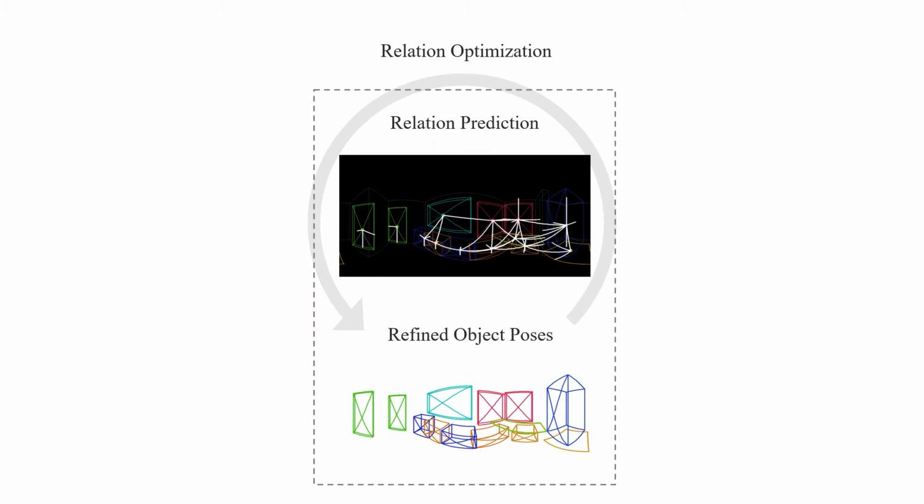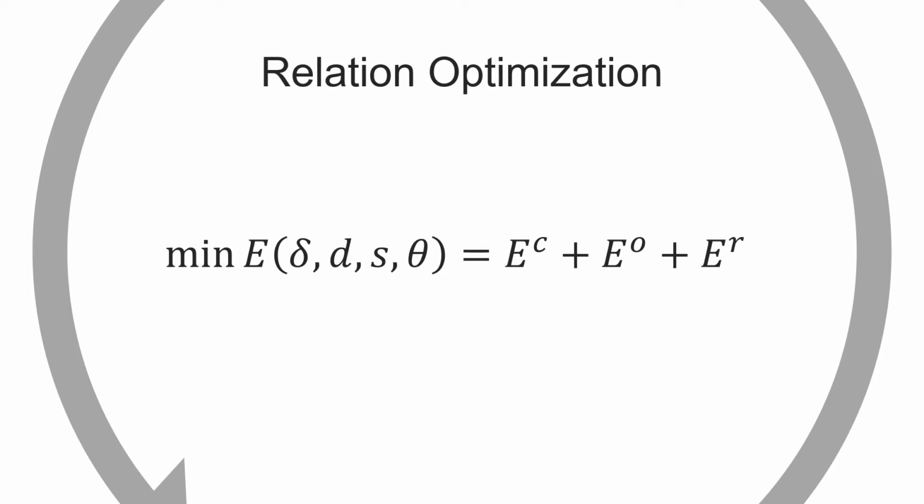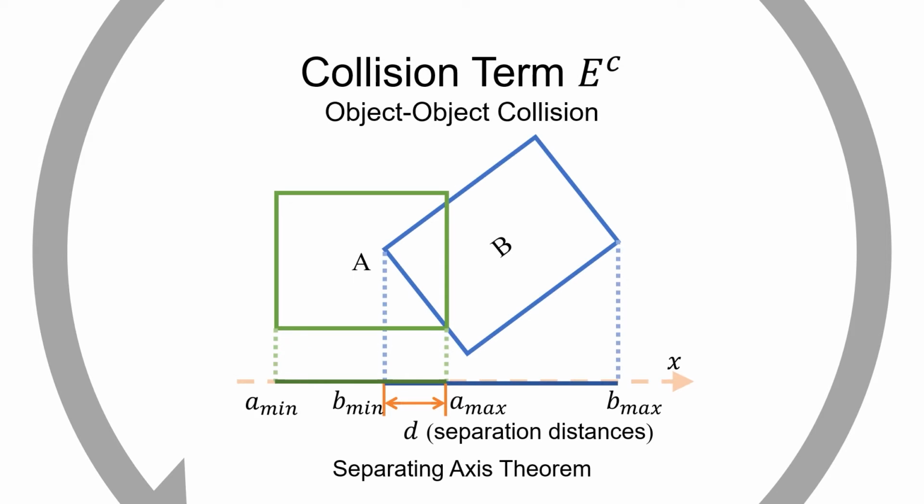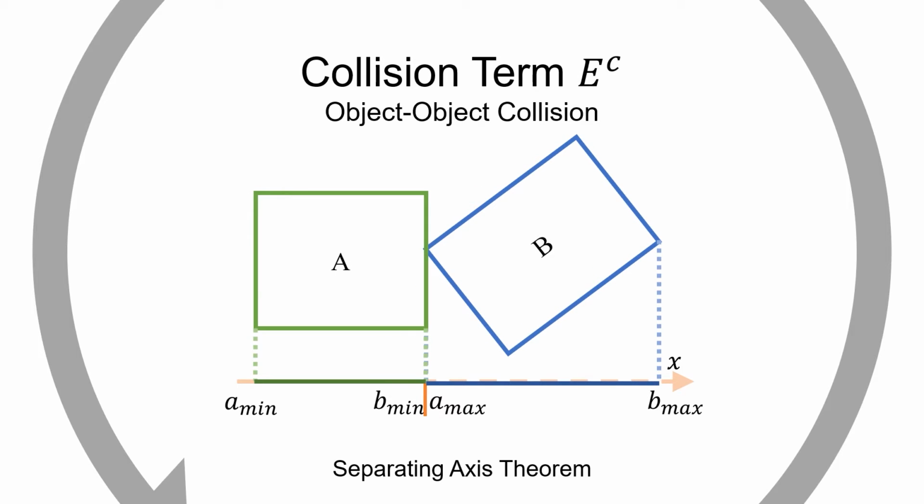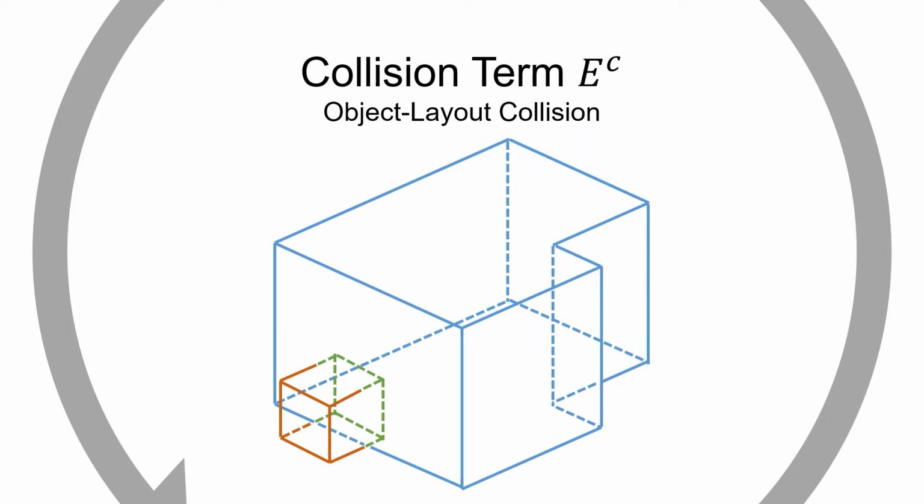With the estimated relations, we run a relation optimization to further optimize the refined object poses. To be more specific, in the relation optimization, we seek to minimize a loss function including three terms of collision, observation, and relation. The first one is the collision term, which measures the amount of collision among objects and layout. For collision between objects, we use the separating axis theorem to minimize the separation distances d between two intersected bounding boxes. For collision between objects and 3D layout, we minimize their distances to avoid collisions with walls, ceiling, and floor.